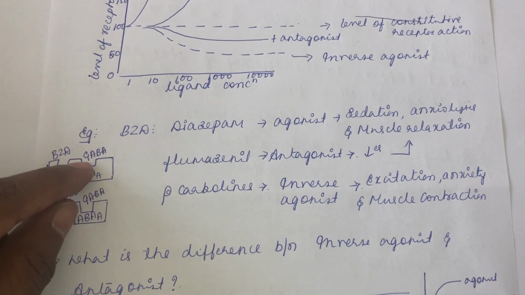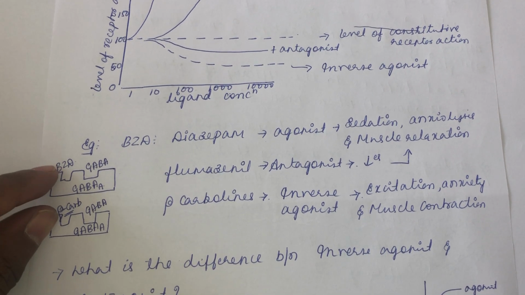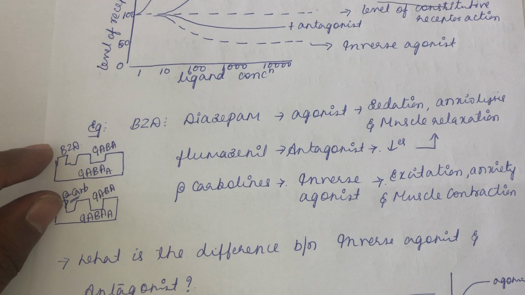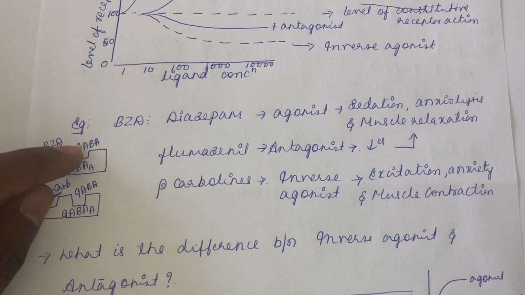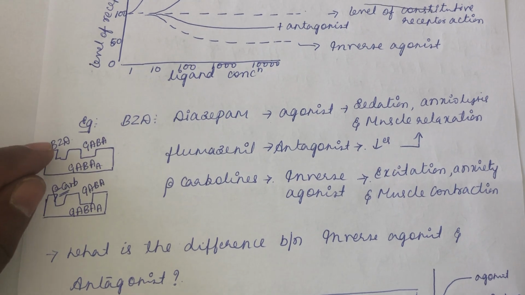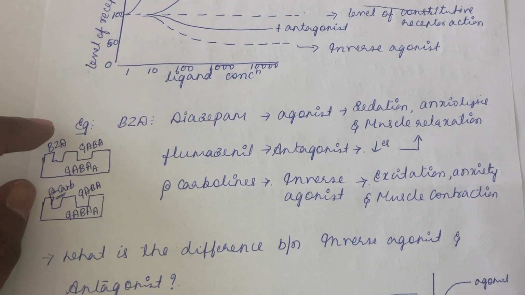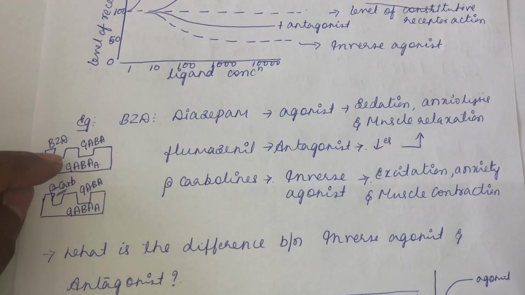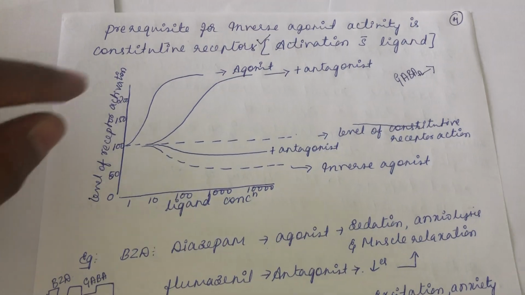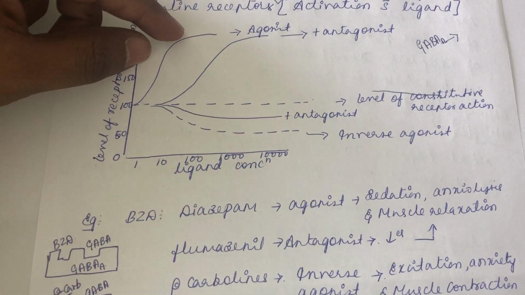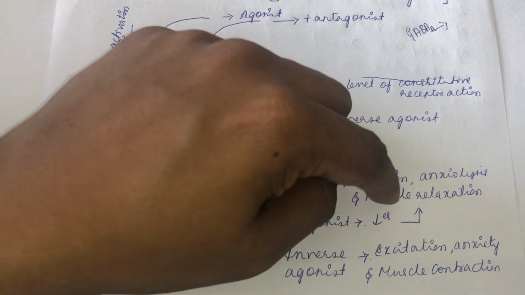Along with GABA, there is another receptive site on the receptor for benzodiazepine. I told you in another example, benzodiazepine facilitates the action of GABA. Benzodiazepine is an agonist that binds to the GABA A receptor and brings about the action. So when you use benzodiazepine, what does it produce? It produces sedation, anxiolysis, and muscle relaxation.